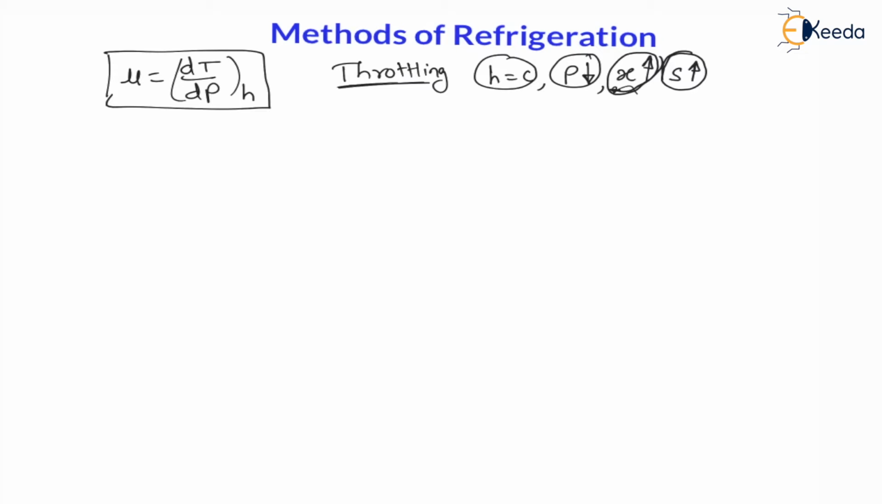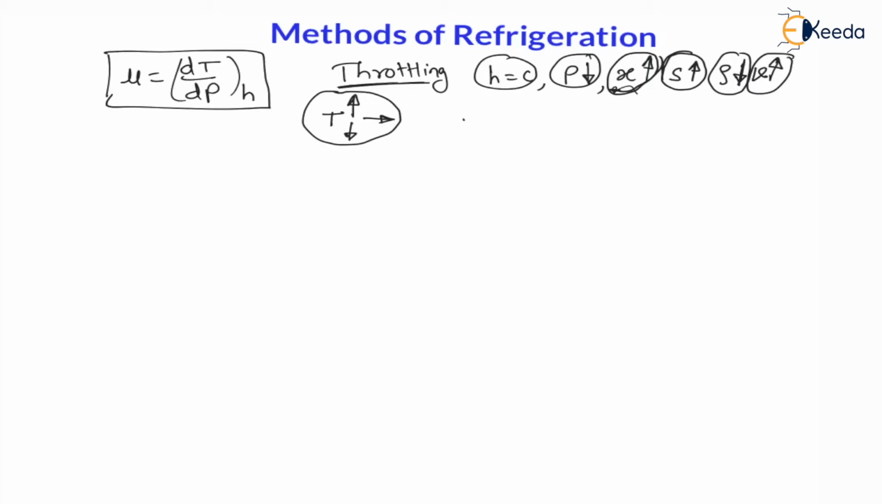My dear students, as quality increases, density decreases. Density decreases means specific volume, which is nothing but the reciprocal of density, increases. Now, because of throttling, the temperature may increase, may decrease, or may remain constant. Because of throttling, for real gases, temperature may increase, may decrease, or may remain constant.